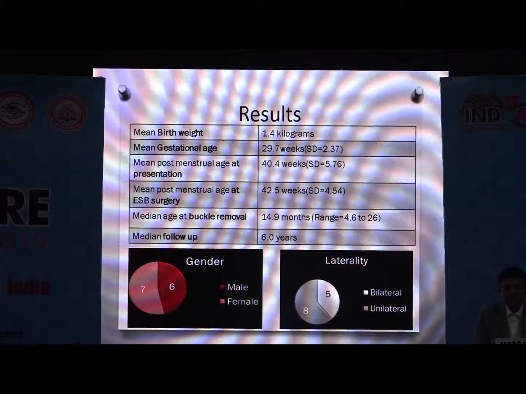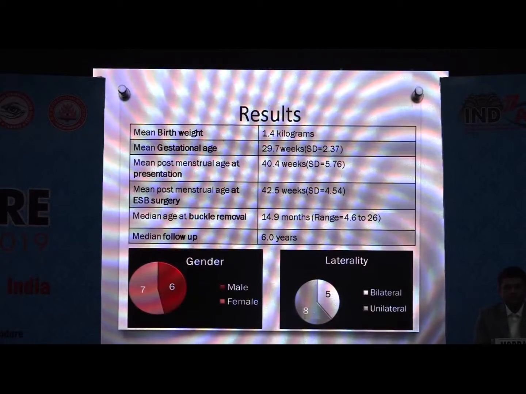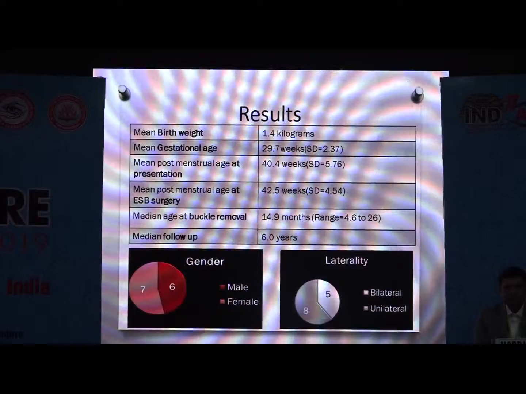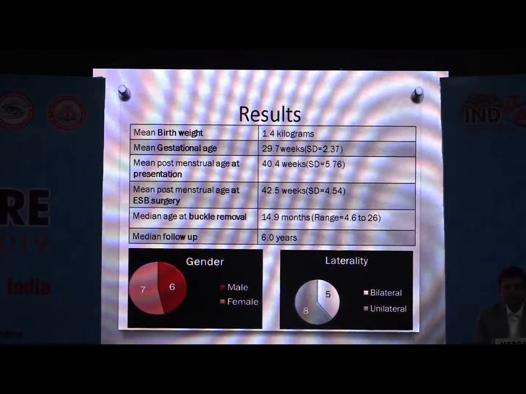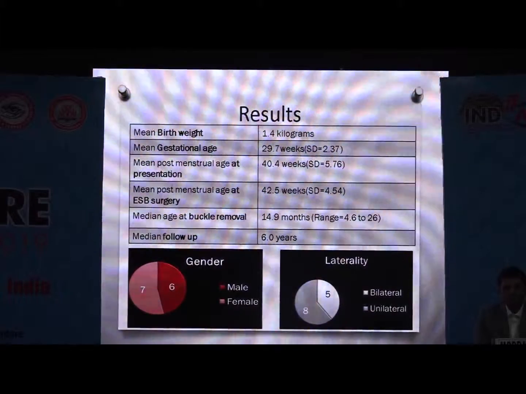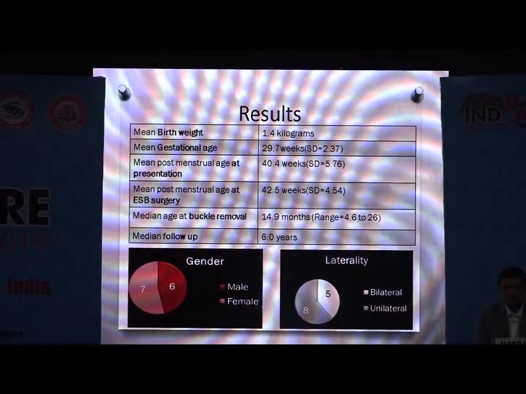Mean birth weight was 1.4 kilogram, gestational age 29.7 weeks. They presented at a mean post-menstrual age of 40.4 and were operated at 42.5. Median age at buckle removal was 14.9 and median follow-up was 6 years. There were almost equal numbers of males and females. 8 of them underwent unilateral encircling buckle placement and 5 of them underwent bilateral surgery.